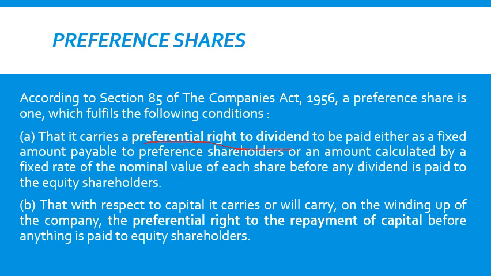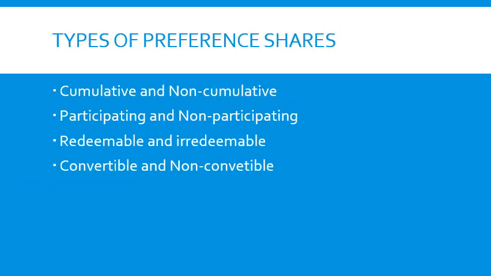And the second is preferential right to repayment of capital at the time of winding up. So if the company is winding up, the preference shareholders have the right to get their capital repayment before equity shareholders. So the main concept of preference shares is that they have preferential right over the dividend, and the second one is preferential right over the repayment of capital.